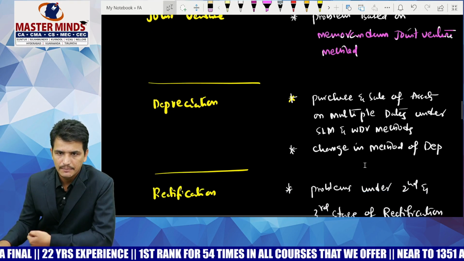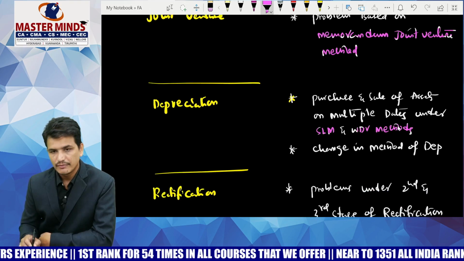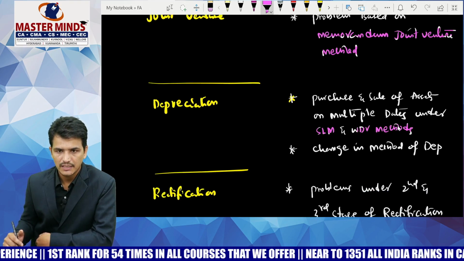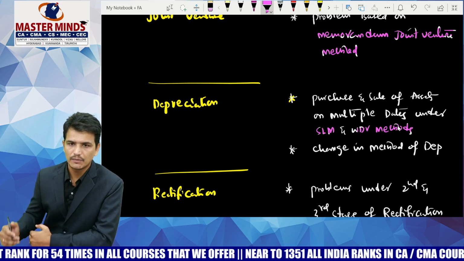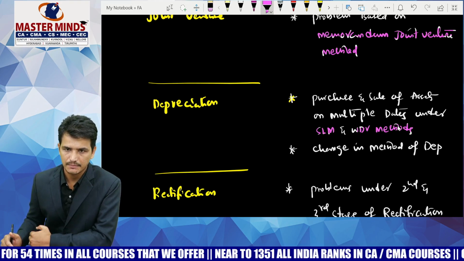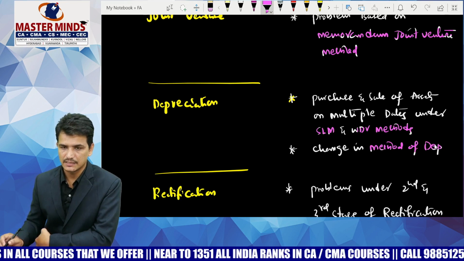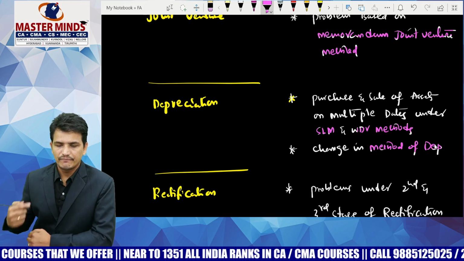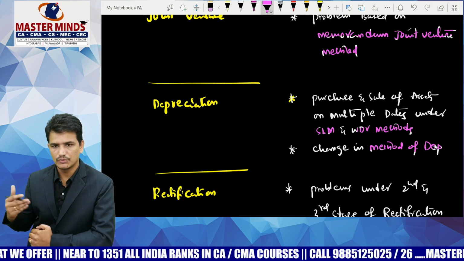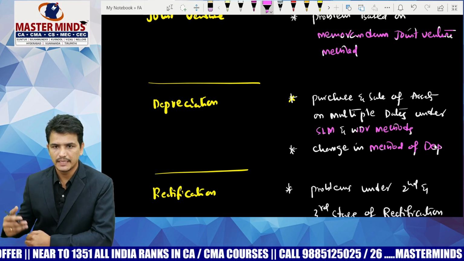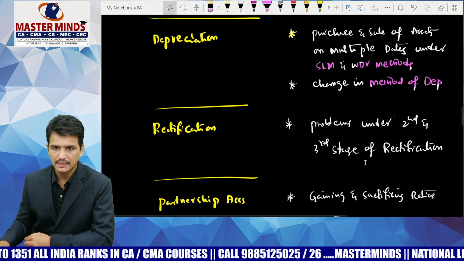And next, coming to the depreciation chapter. Under the SLM method and WDV method, when multiple assets are purchased and sold on different dates, how to calculate the depreciation? Those kinds of problems will be given from the depreciation chapter. Also please go through the area called change in method of depreciation. When we are shifting the method of depreciation from SLM to WDV or WDV to SLM, how it should be presented or treated in the books of accounts. That is also one of the important areas.